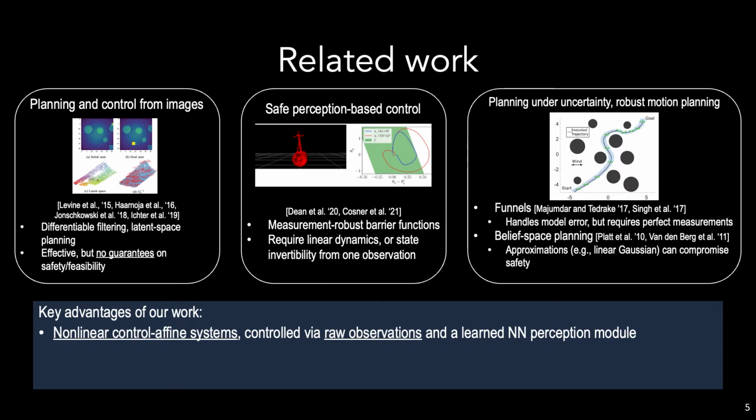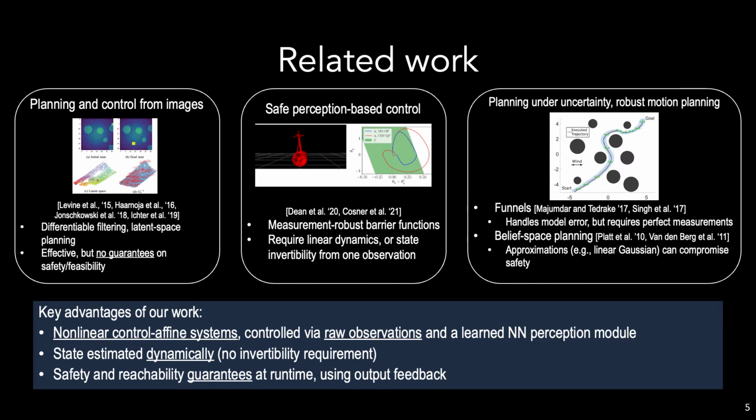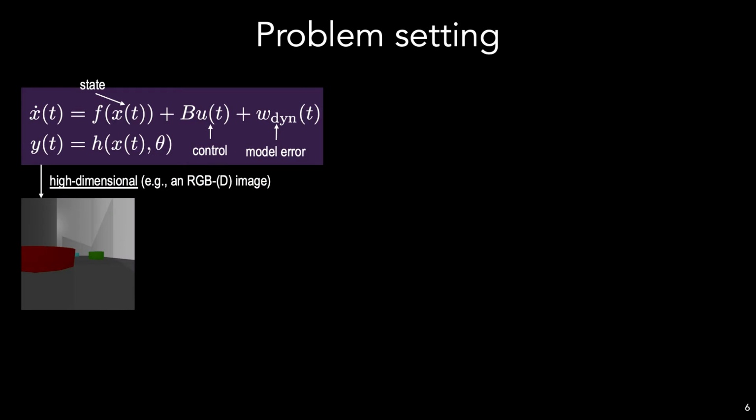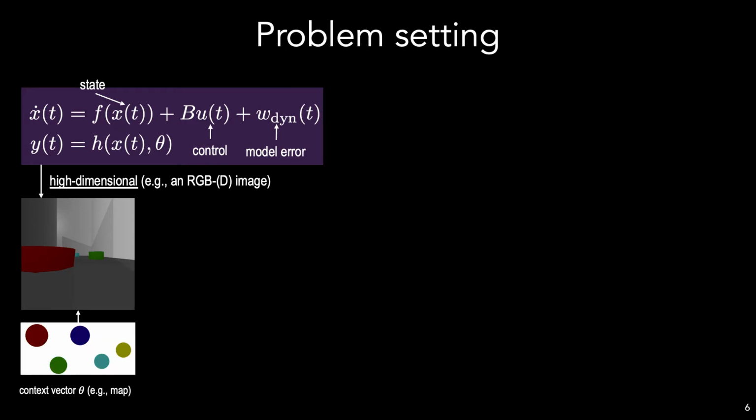We consider nonlinear systems controlled from images with a learned perception module, and the state will be estimated dynamically, foregoing the invertibility assumption in prior work, and we have guarantees at runtime. We consider in this work uncertain nonlinear systems x dot equals f of x plus bu perturbed by model error w dyn. We assume that we do not have direct access to the underlying system state at runtime, and instead we are given images which are a function of the state x as well as a context vector theta. For instance, in the context of navigation in an obstacle field, theta could be the map.